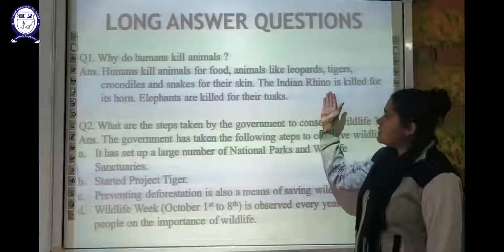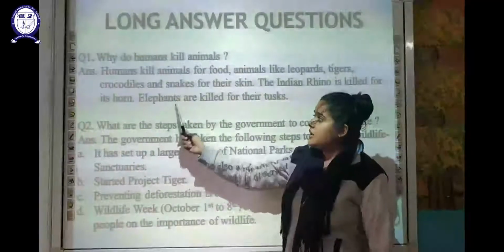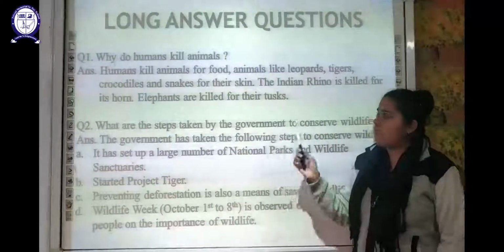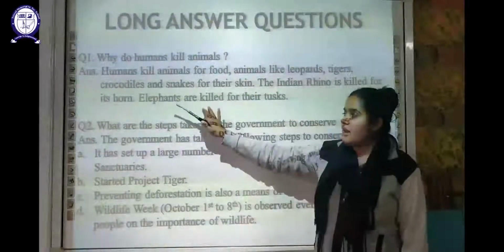Then Indian rhinos, so these rhinos are being killed so that they can get its horn. The elephants are killed for their tusks. So various important things which are utilized by the humans. Because of that, they are going to kill these animals.